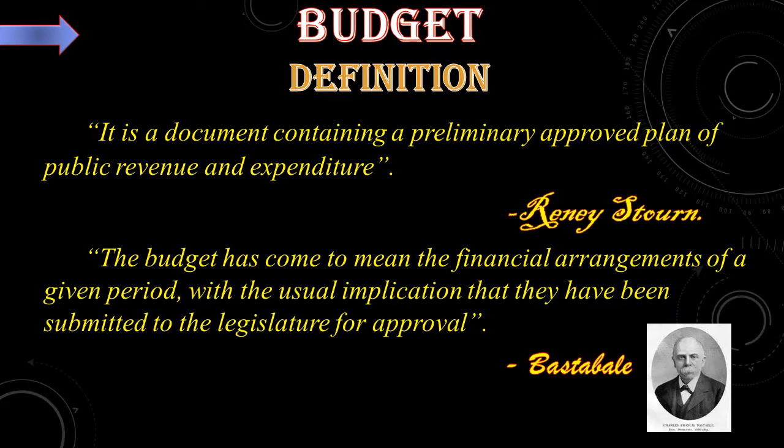According to Bastable, budget has come to mean the financial arrangements of a given period, with the usual implication that they have been submitted to the legislature for approval.